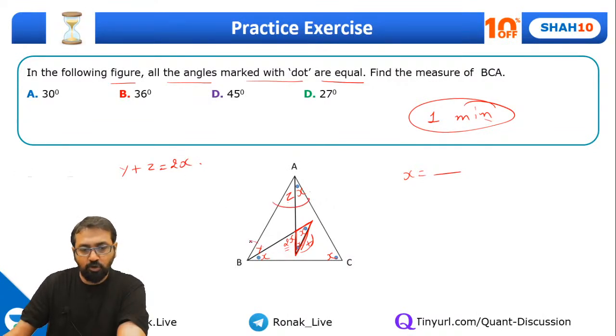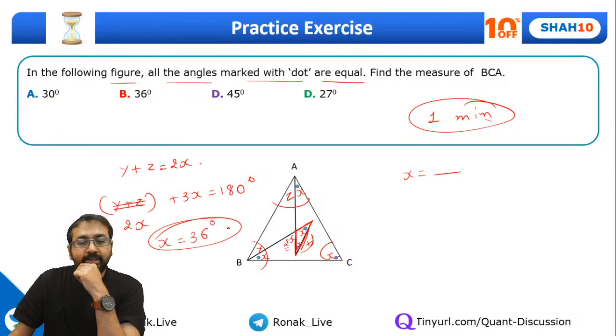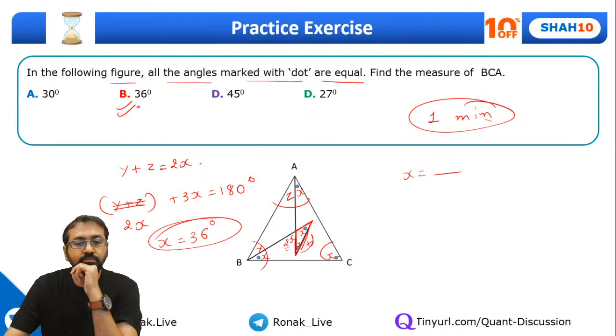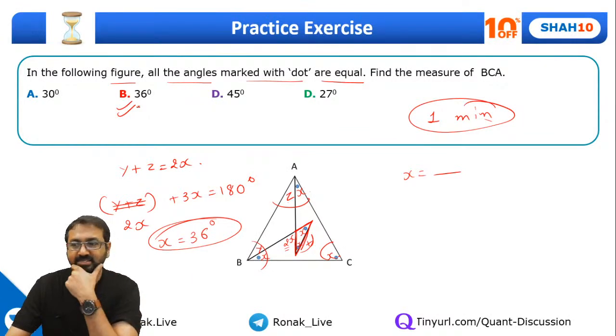Now what is the sum of all these angles? 180. So I can say y plus z plus 3x is equal to 180. What is y plus z? It's 2x. So 2x plus 3x is 180. So x will come out to be 36 degrees. Correct, everyone? X is 36 degrees. Yeah, this is how you had to solve this question.